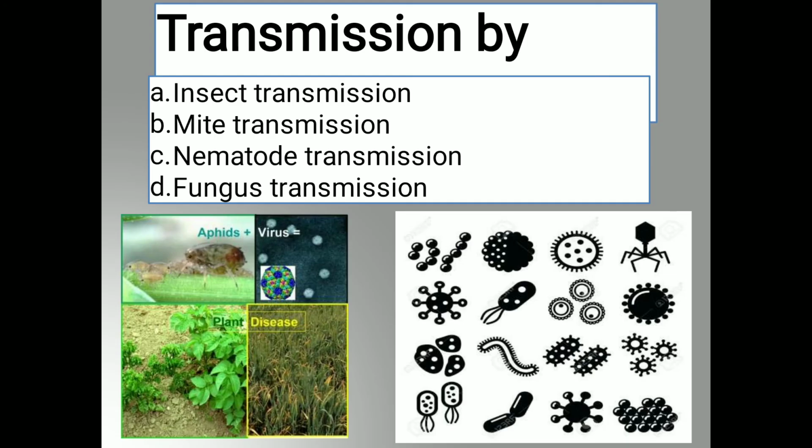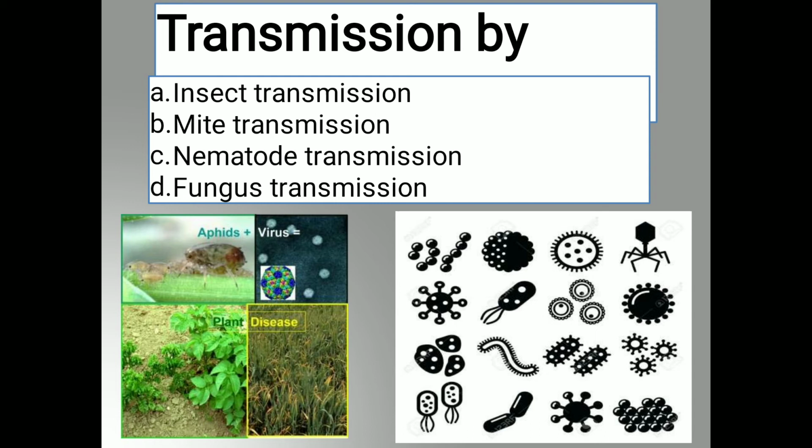Next, transmission of virus by the vector. It is not mentioned in the ppt, but I will call it here again: transmission of virus by the vector. What is meant by vector? A vector is an agent which is responsible for transmission of virus from one place to another, or from one infected plant to healthy plants. For example, the insect,